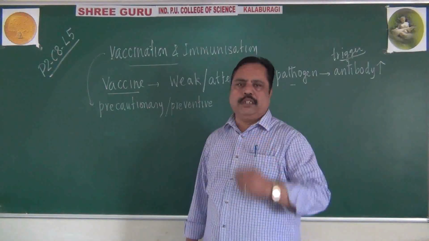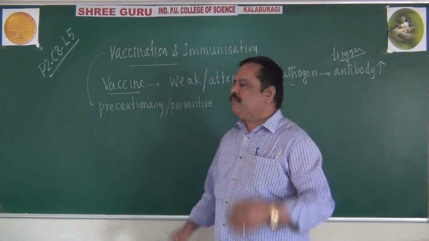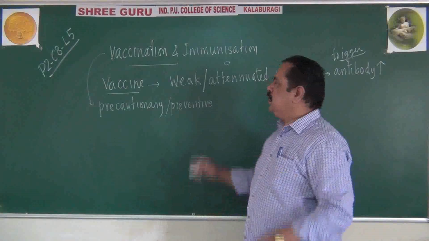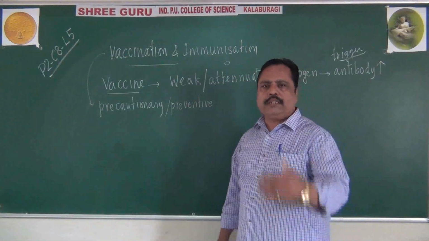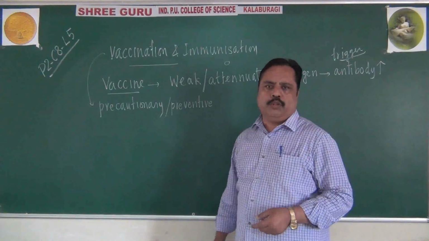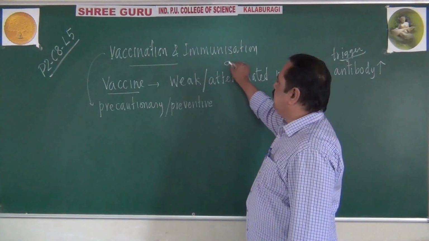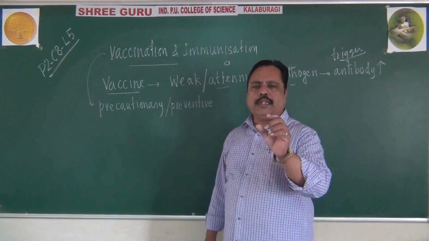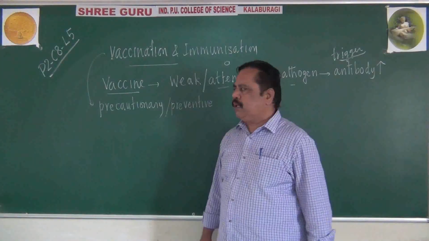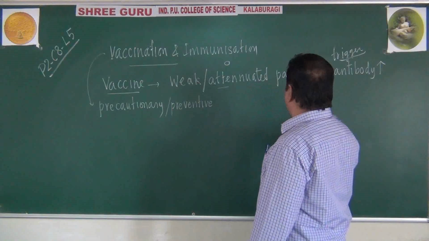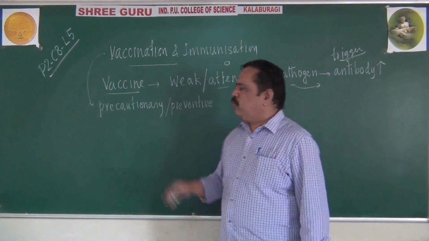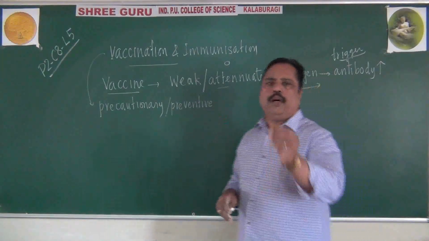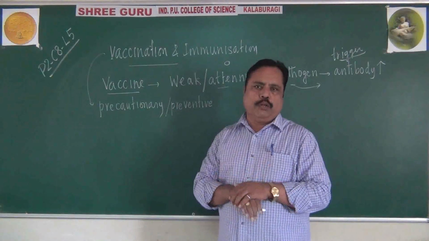For example, just imagine this point. If we take some cholera-producing bacteria and heat-kill them, remember, as Griffith did with Streptococcus pneumoniae, we can kill that bacterium by means of attenuation, heating or other processes. When such a weakened or attenuated microbe is introduced into a child's body, the immune system of the child will think that a foreign organism has entered its own body.